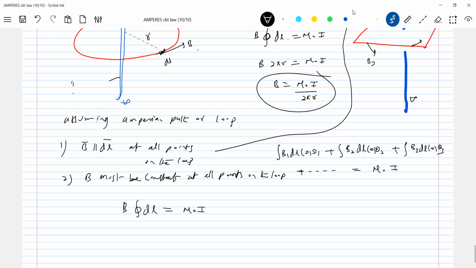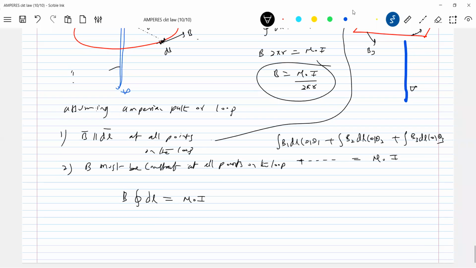So now, what is the entire problem solving? You will get a current carrying structure. Looking at the current carrying structure, you should assume a suitable Amperian path or suitable loop, so that you can easily integrate and get the answer. So what is that Amperian path or loop? It's an imaginary thing which you are bringing to understand the concept clearly. So what should be the shape? When assuming the shape, I'm going to follow points 1 and 2. So that is the use of Ampere's circuit law: how we can use it to find the field due to current carrying structures.